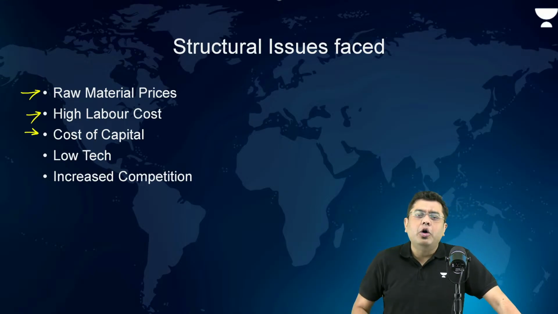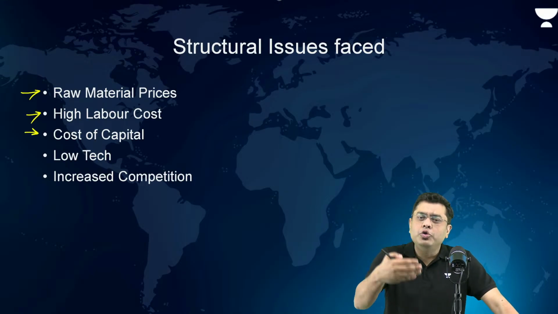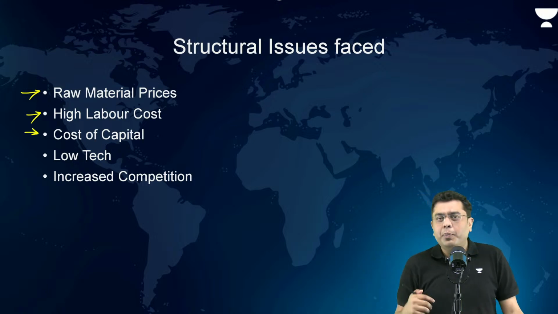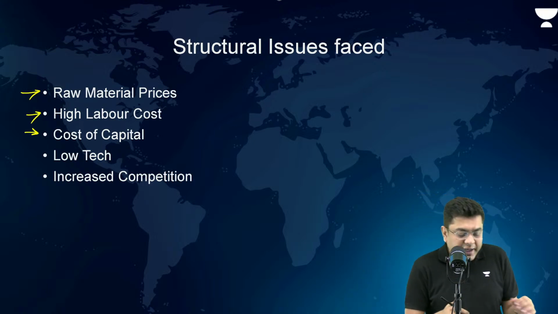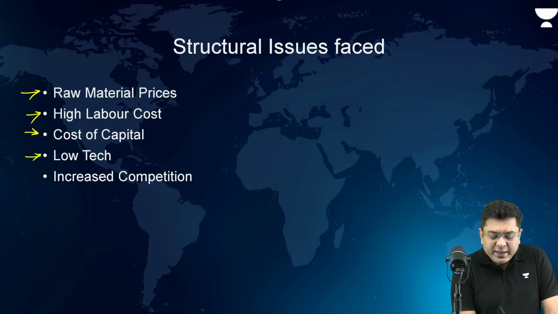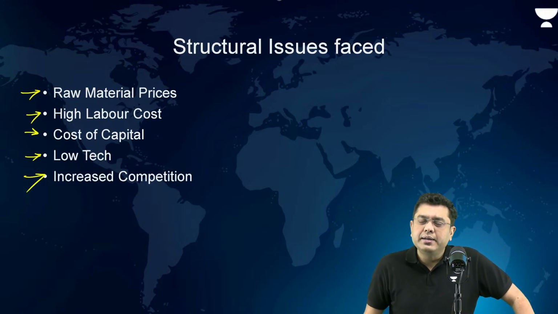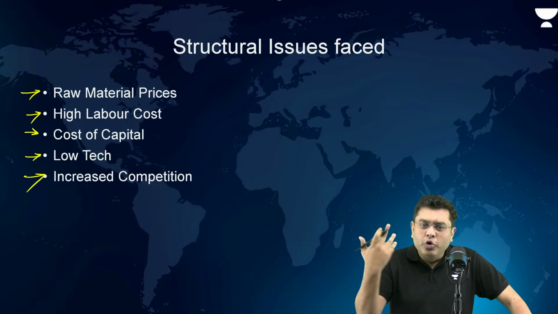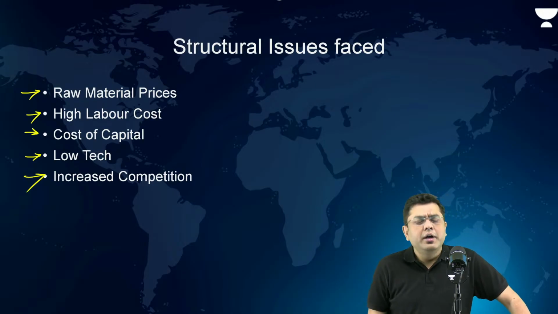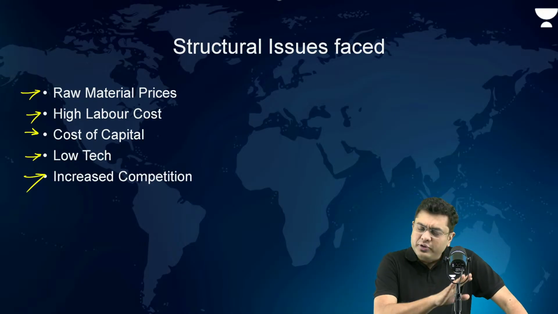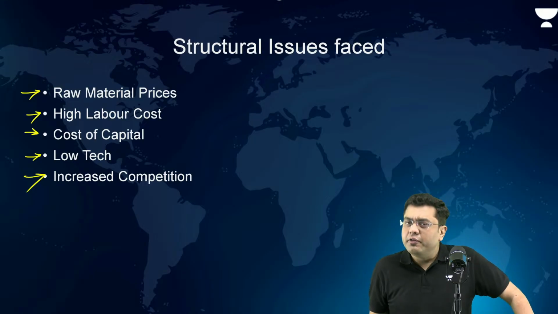The interest that you pay for borrowing capital is also very high. Tech is low, there is increased competition from the neighboring countries, right? This is also a problem. Other than that, yes, a fragmented supply chain. So these are some of the structural issues which are faced.